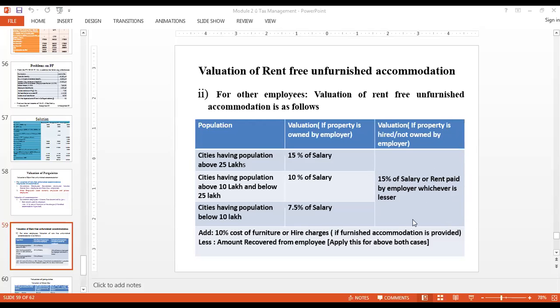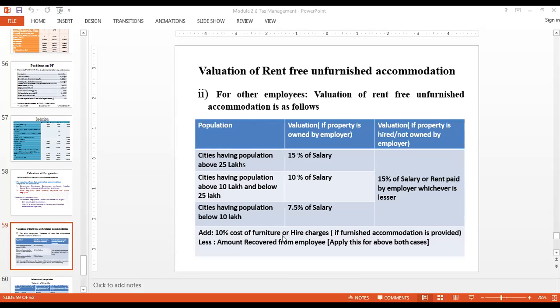When is this picture going to arise? Only when the property given to you by your employer is not owned by the employer, but is on lease basis. In such case, the 15% bracket becomes directly applicable irrespective of the population of the city. On the other hand, apart from this, if the employer is giving furniture to you, then you have to add 10% cost of furniture.